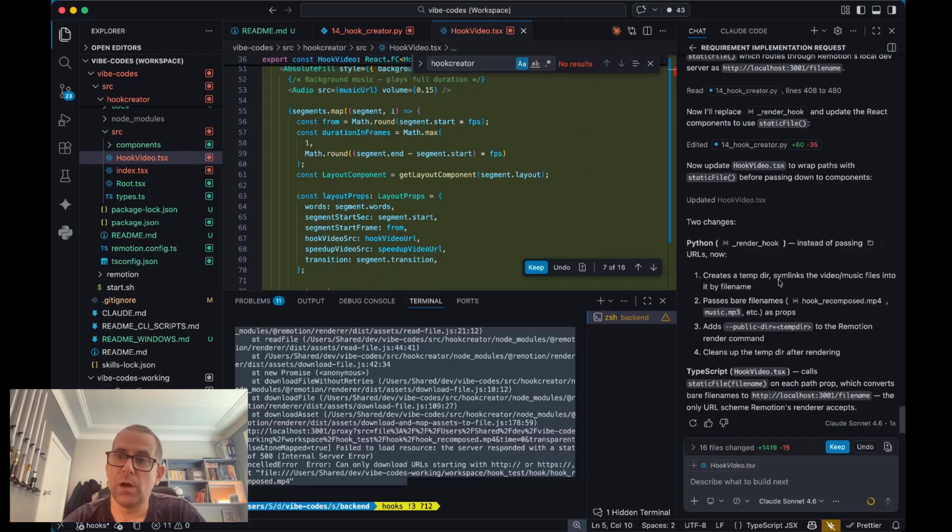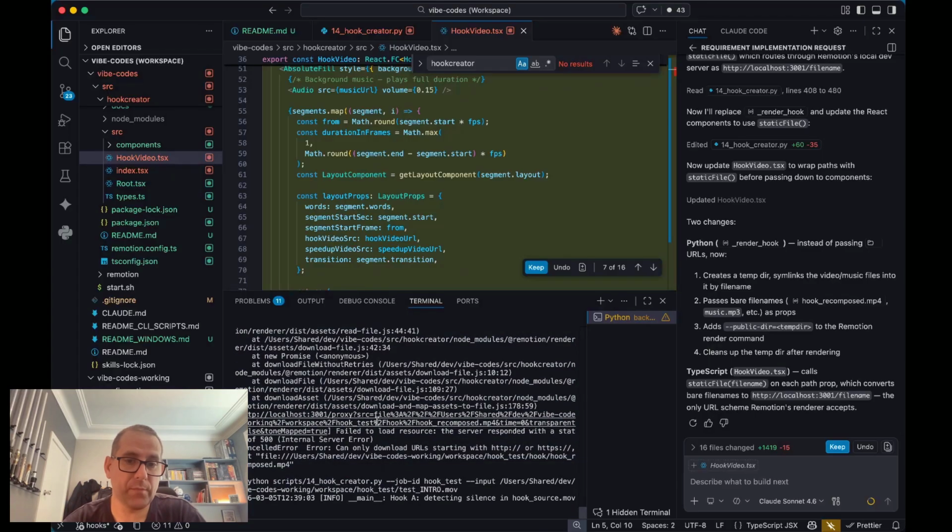Two changes. Creates a temp directory, symlinks the video music, passes bare file names as props, adds public directory, cleans up temp directory after rendering. Cool. Let's try it again.